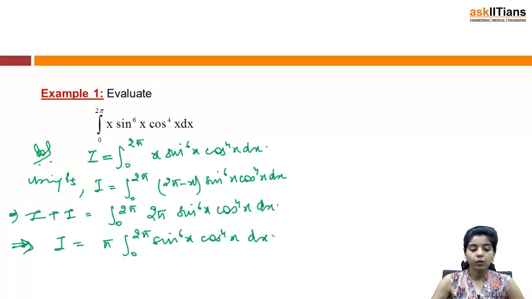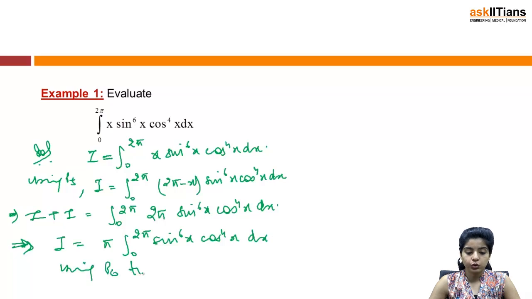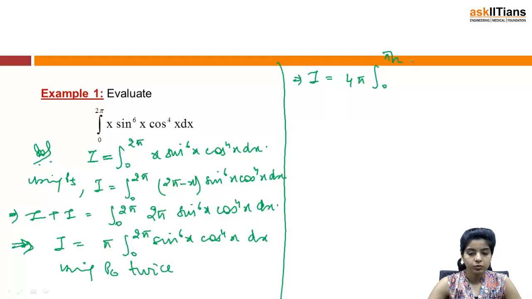Now in order to apply the Wallis theorem, I need the limits in the form of 0 to pi by 2, and for that I will be applying property 6 twice, so that I can get the limits in the form of 0 to pi by 2, and that means I is equal to 4 times pi integral 0 to pi by 2 sine 6x cos 4x dx.